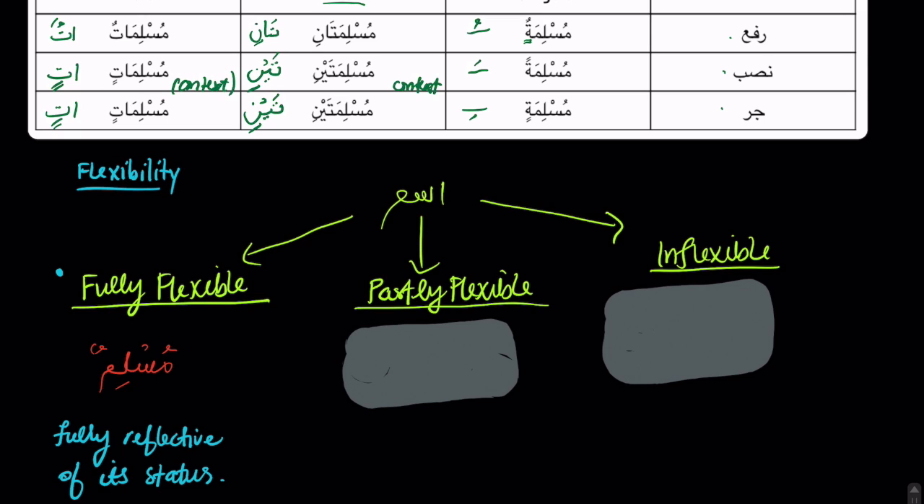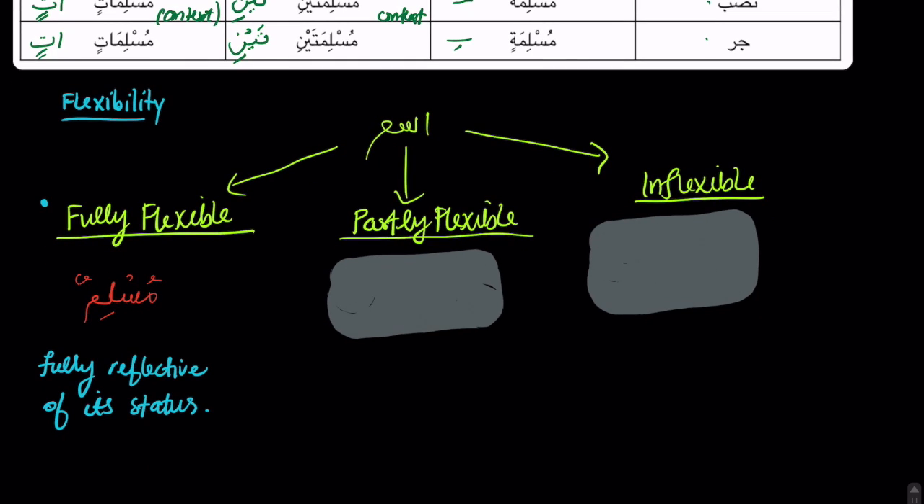So if we want to say Muslim in rafa status, we will say muslimun. If we want to say nasab, we will say musliman. If we want it to be in jar, we will say muslimin. It can take all of the different endings. So it is fully flexible.